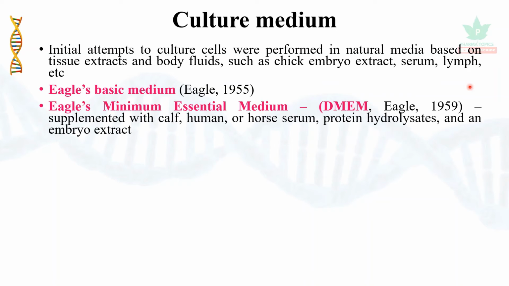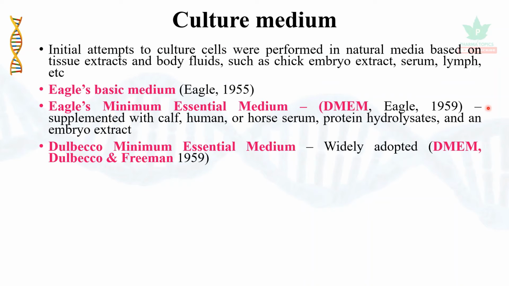Then Eagle's essential medium was modified. Eagle's medium, supplemented with calf, human, or horse serum, protein hydrolysates, and an embryo extract, was introduced by the same scientist in the year 1959. Then Dulbecco's minimum essential medium, which is very widely adopted, that is DMEM medium, was designed by Dulbecco and Freeman in the year 1959.